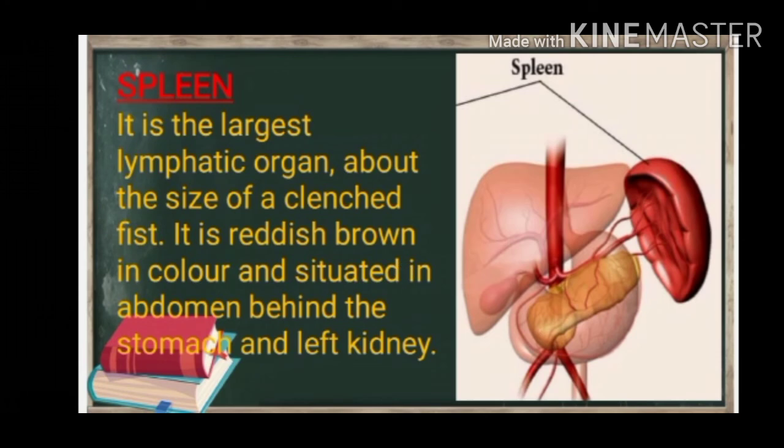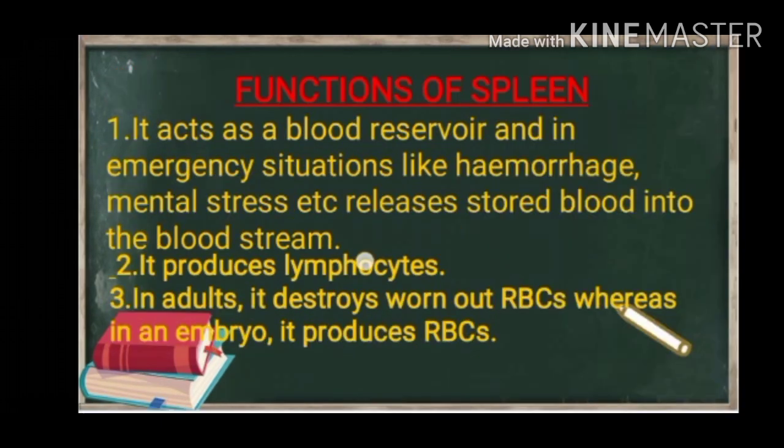Let's see about the spleen. It is the largest lymphatic organ, about the size of a clenched fist. It is reddish brown in color, as you can see in this diagram, and it is situated in the abdominal region behind the stomach and left kidney.